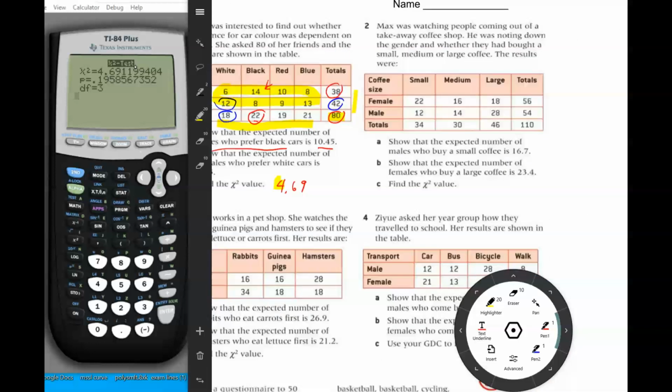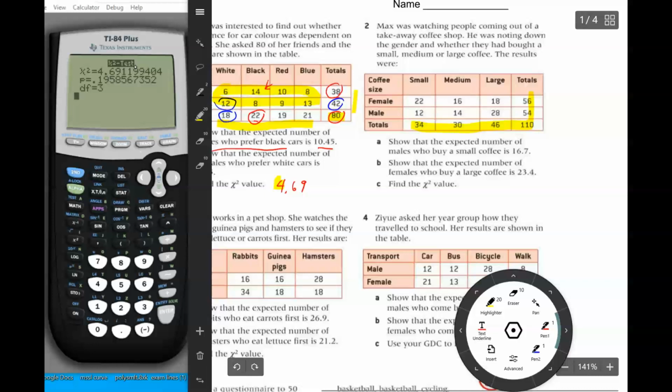Max was watching people coming out of a takeaway coffee shop. He was noting down the gender and whether they had bought a small, medium, or large coffee. The results were as follows. So again, they have kindly given us the totals here, which is not actually a part of the contingency matrix, which is what they call this table. Show that the expected number of males who buy a small coffee is 16.7.